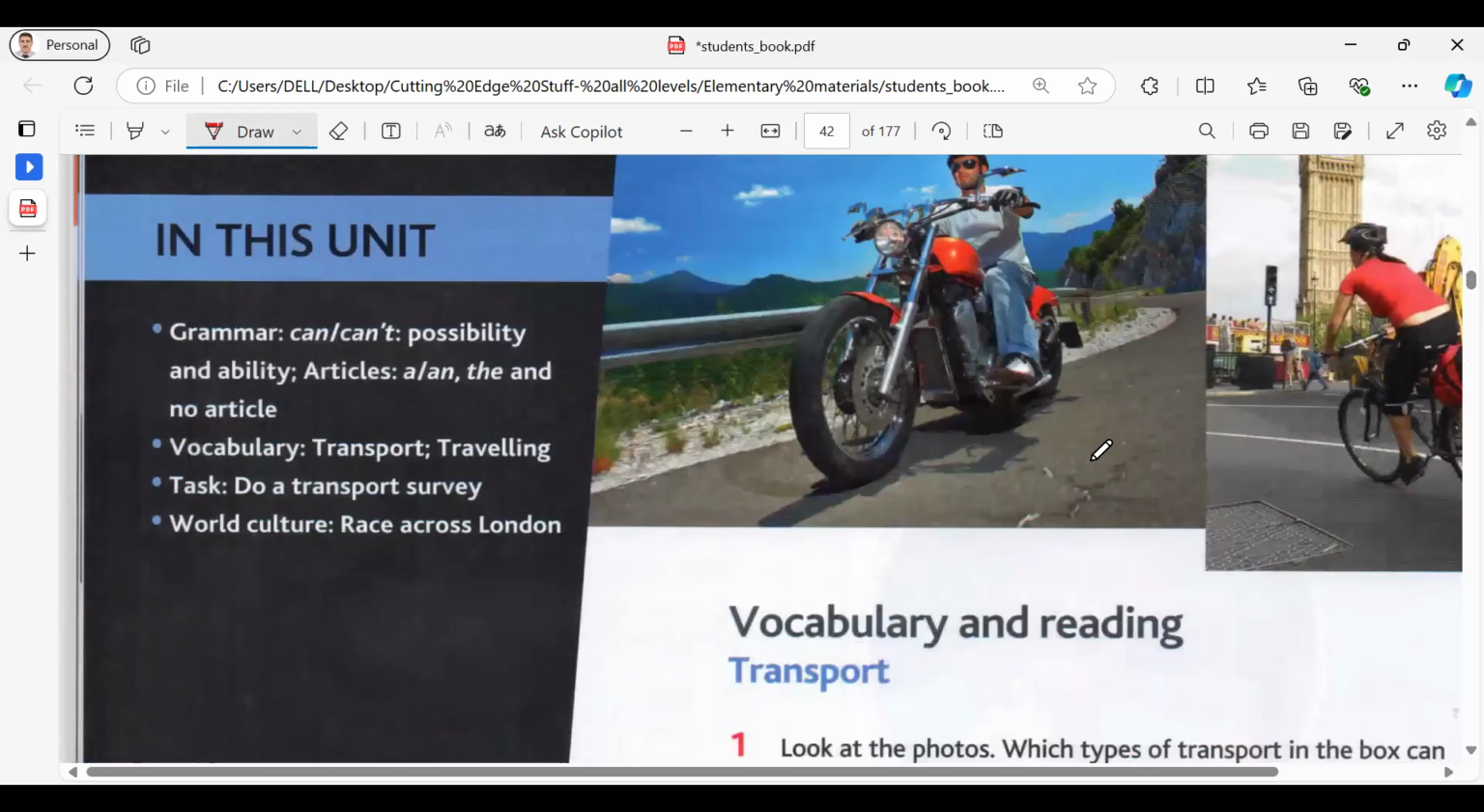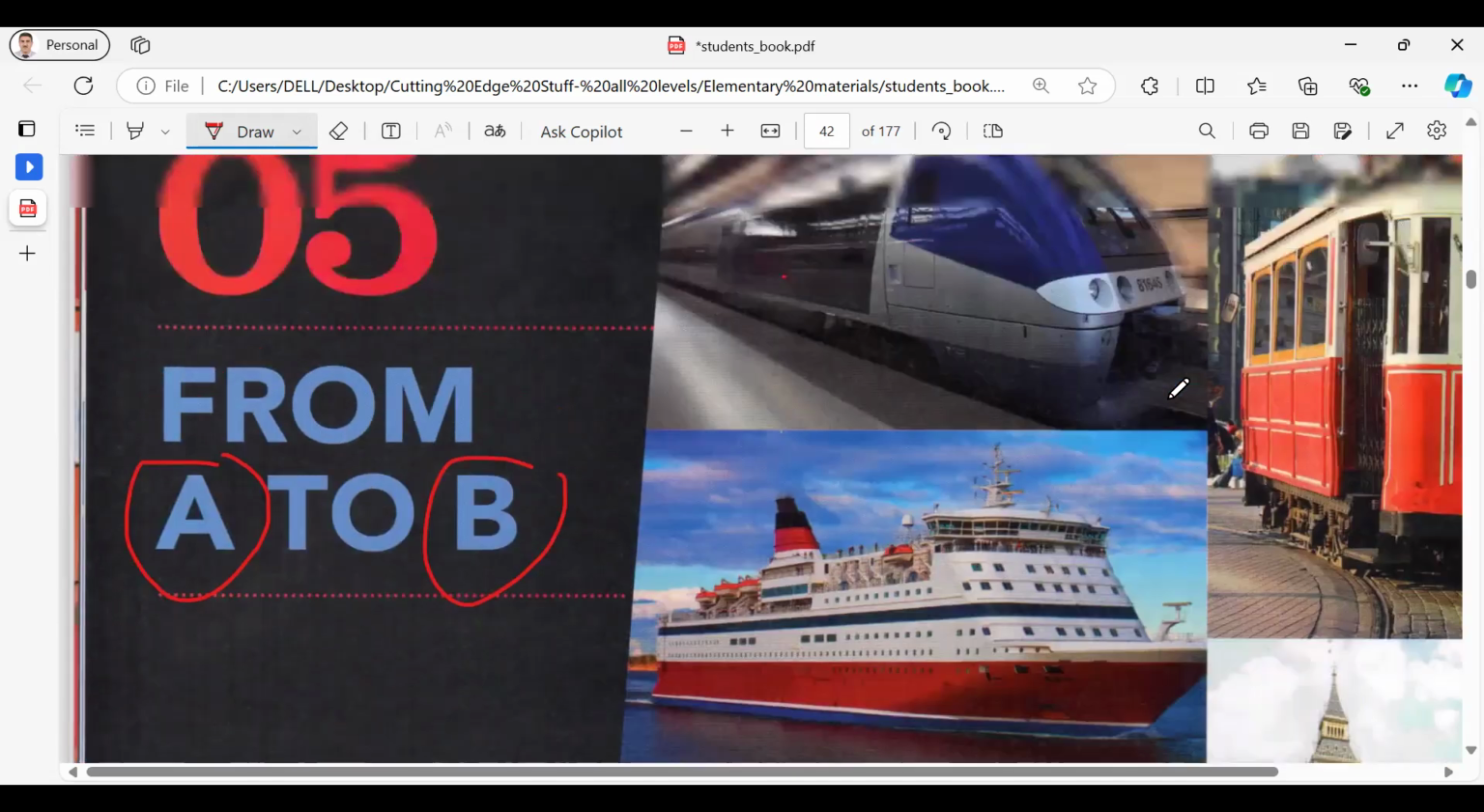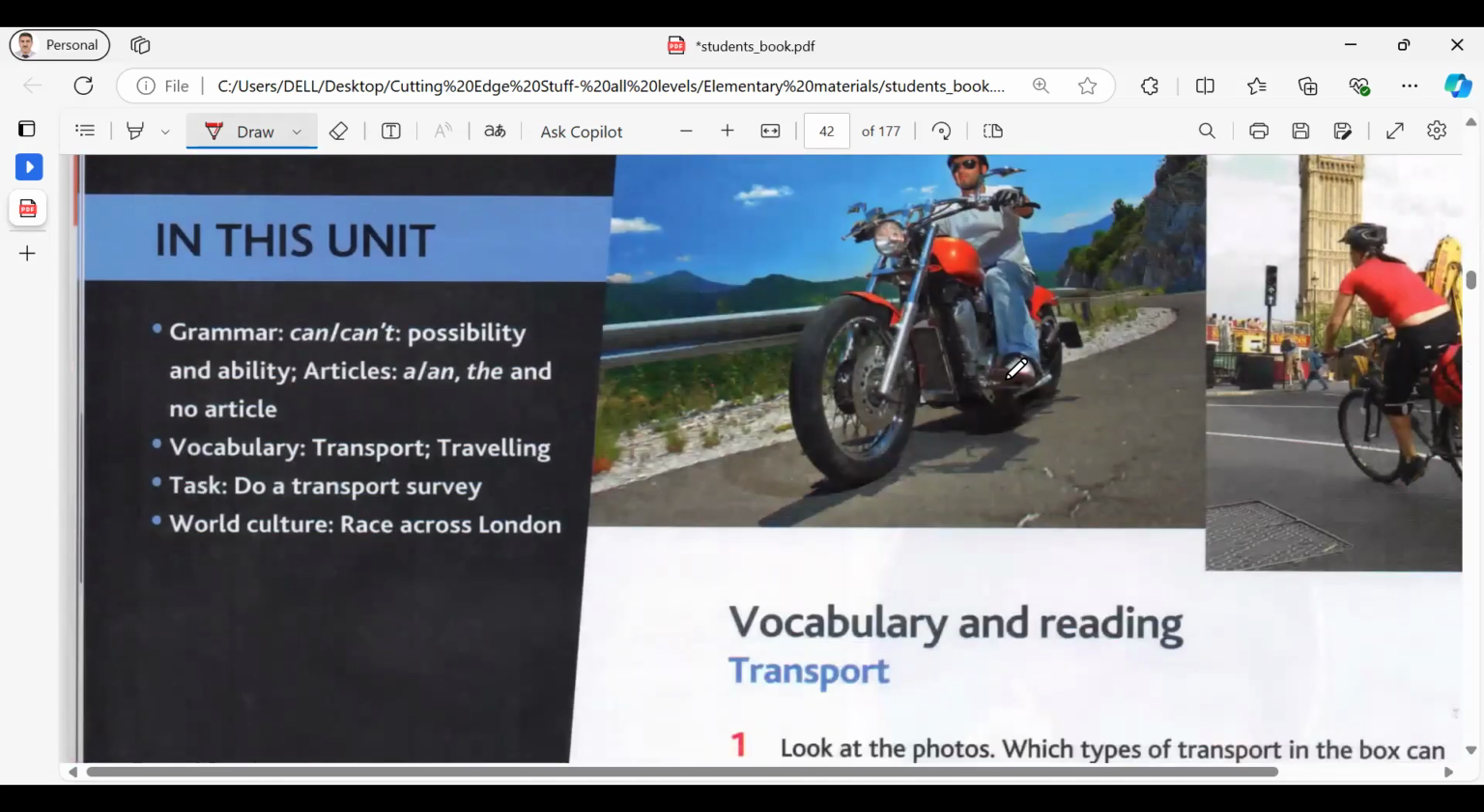So the main focus of this unit, as you see here, is transport, or means of transport. This is a really useful unit for you. After this unit, you should be able to explain the transport system in your town or in your country, and what you can and can't do in public transport in your city.